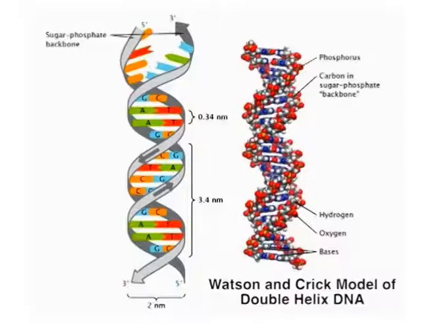The X-ray diffraction data suggested that DNA contained double helical structures, and symmetry suggested that the two polynucleotide strands were oriented anti-parallel to each other.